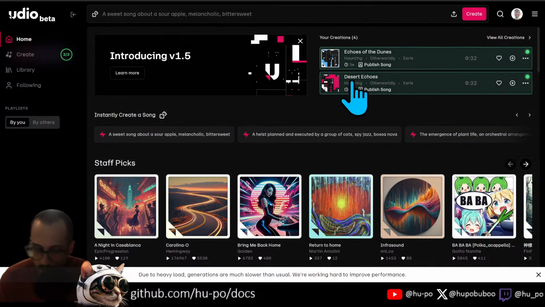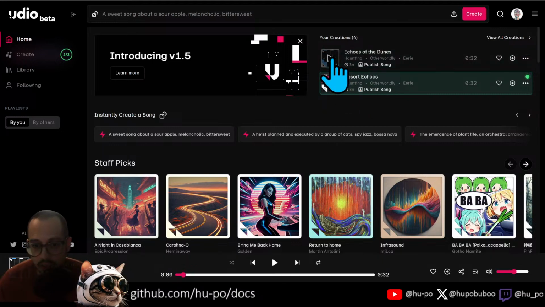I wonder, am I going to be able to play these? I think I might be able to. I think if I add the audio source, is there a way to add audio source to this? Let me see. I'm going to look at OBS, see if I can add Chrome as an audio source, and that'll make it so you guys can hear these sounds. Application audio capture. Okay. And then Chrome Udio. Okay. All right, so now if I play this, can you guys hear it? Yeah, I think you guys can hear it. If anything, it's probably too loud. Let me see if I can hear it.